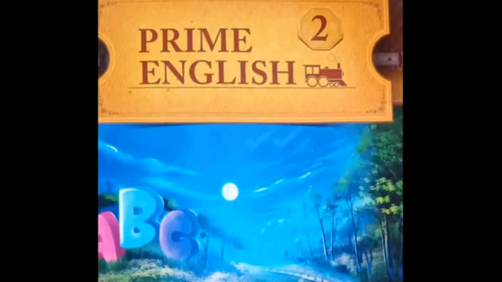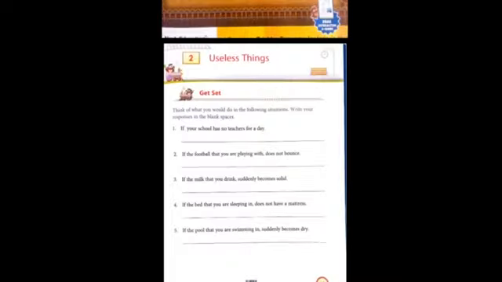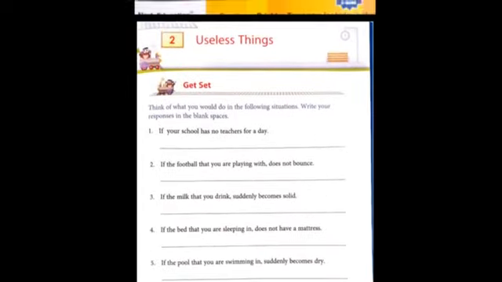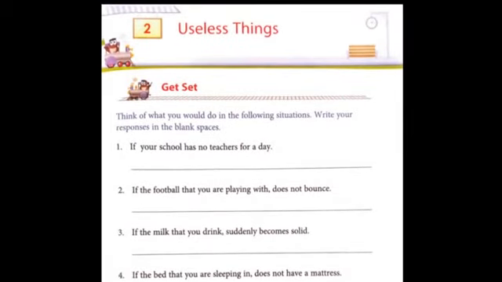Hello students, this is your Prime English book of class 2. Today we are going to learn our second chapter from this book. And the topic of the chapter is Useless Things. Actually, it's a poem, right? Do you know what a poem is?